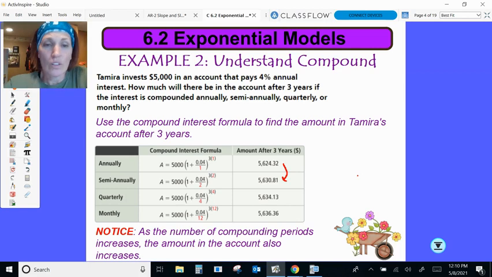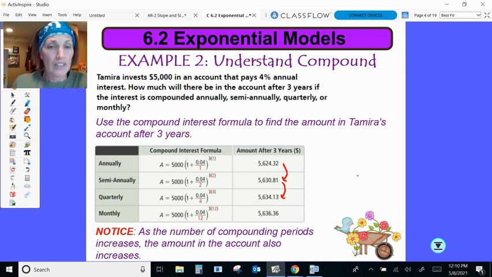Okay, quarterly, she puts in $5,000. She's going to get 4% divided by 4 this time because it's 4 times a year. Okay, and so then it's going to be raised to the power of 3 times 4. So now it's like every 3 months, right? So 3 times 4 is going to give you 12 times over a 3-year period. Okay, so notice at this time now she's going to get $5,634.13. So even a little bit more money.